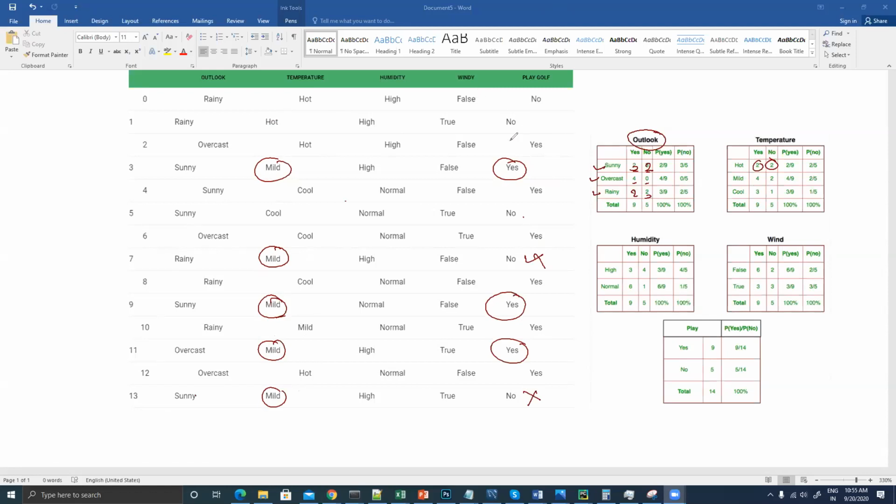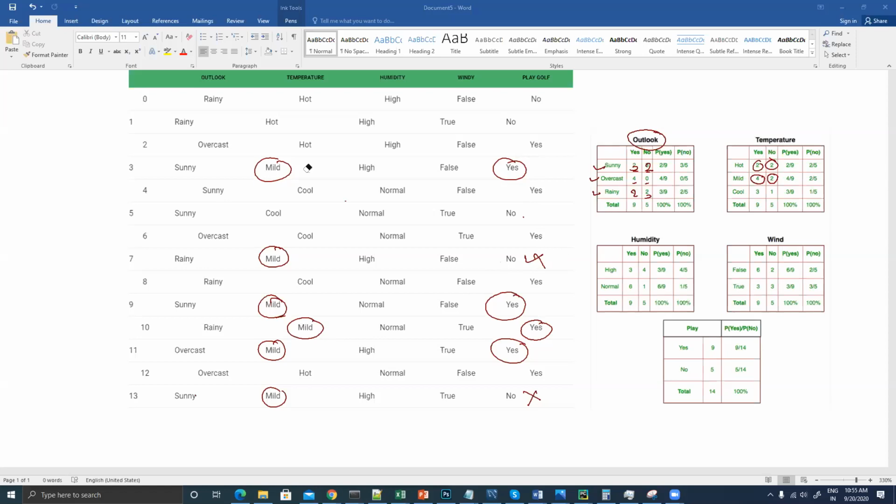I think I have missed some mild, right? Okay, this mild I have missed. This is a yes. So how many times yes are we getting? We are getting four times yes, right? And how many times are we getting no in case of mild? Two times we are getting no. So this data is again fine, right?